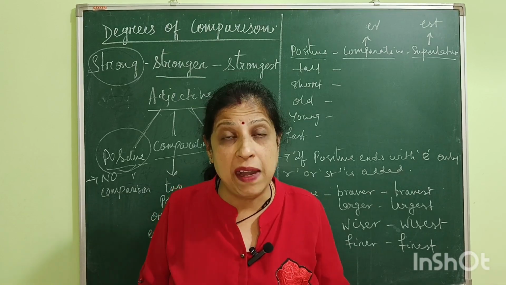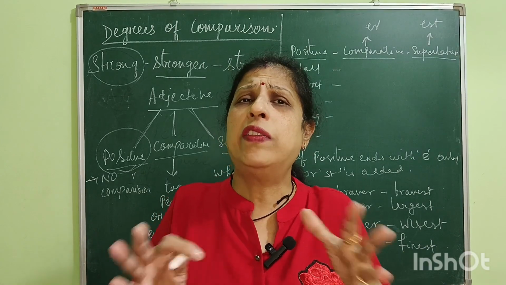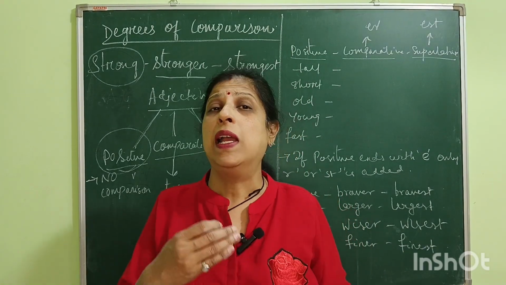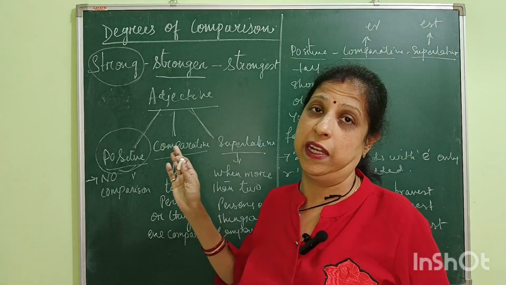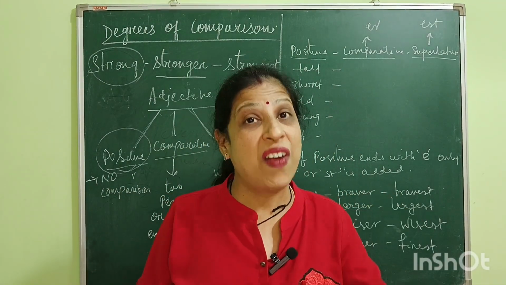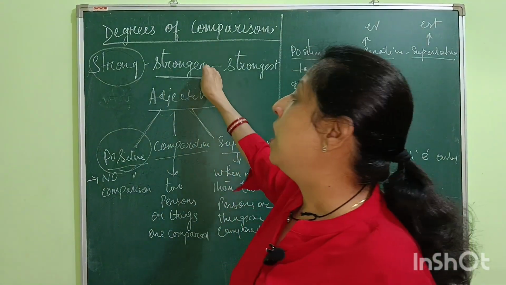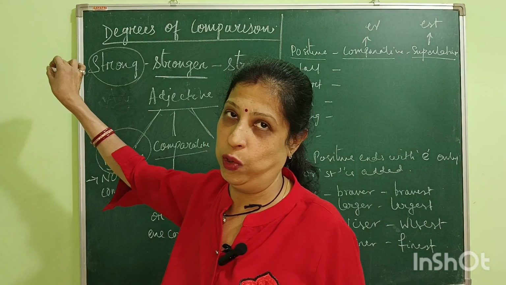When there is a comparison between two persons or things, then it is called comparative degree. It is called comparative degree because I am comparing Ramu with Rahul. So I am saying Ramu is stronger than Rahul.